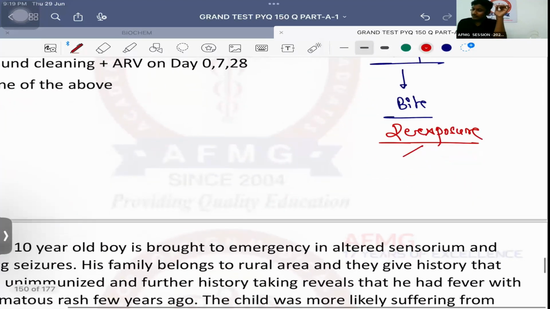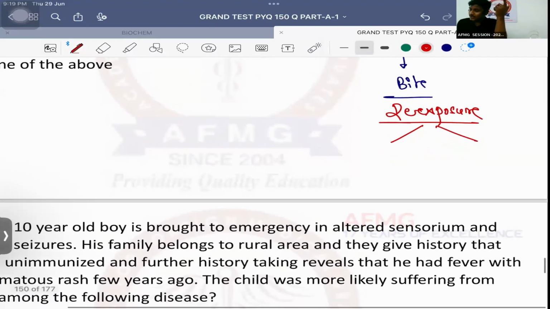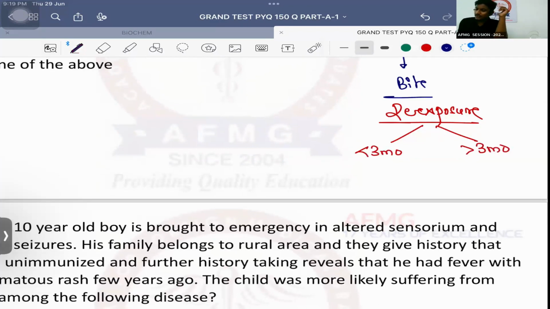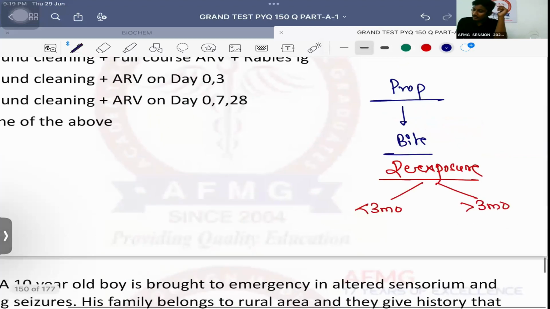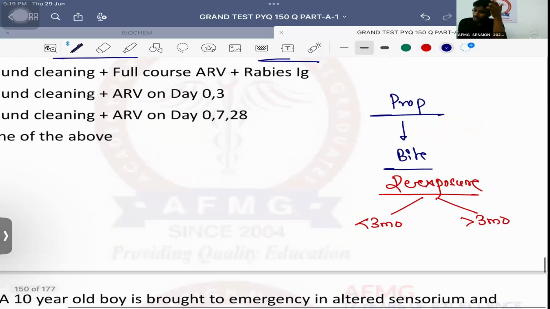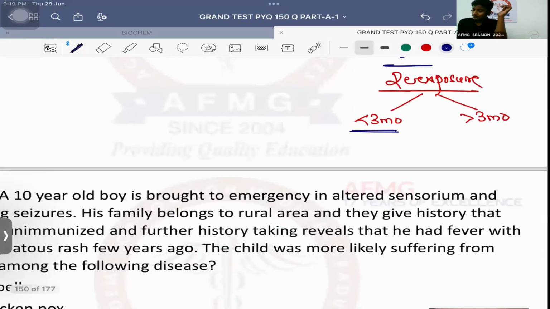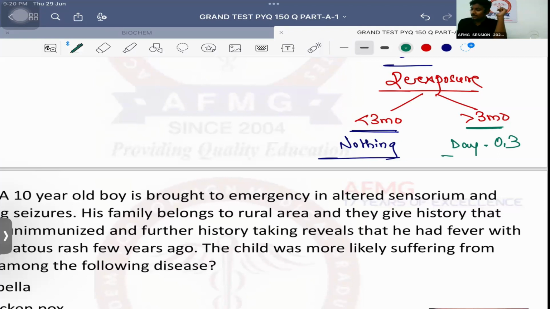Usually we need to see if the second dog bite, the re-exposure, is within 3 months or after 3 months of the last bite. Full prophylaxis was taken. Now if it is within 3 months, then what has to be done? Nothing has to be done. Just wash and clean the wound. And if it is more than 3 months, then we need to take 2 doses, that is on day 0 and day 3.